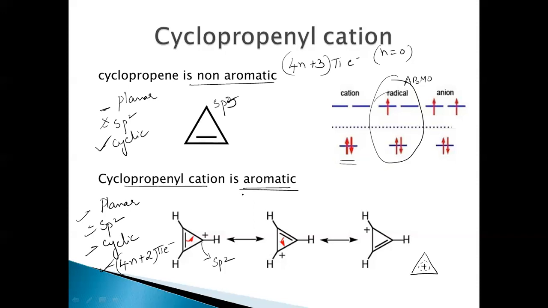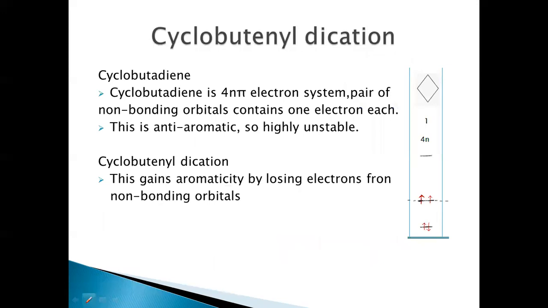Yes. So cyclopropenyl cation is aromatic since all the conditions of aromaticity are fulfilled, by losing an electron from the antibonding molecular orbital. And when we look at cyclobutadiene, this is a cyclobutadiene where n is equal to 1 and it is a 4n pi electron system. All the carbons are sp2 hybridized, and it is cyclic and planar. So again, all the conditions for aromaticity are fulfilled.